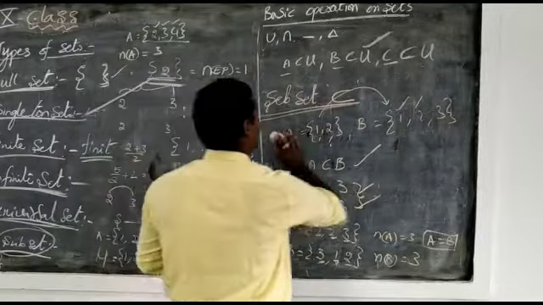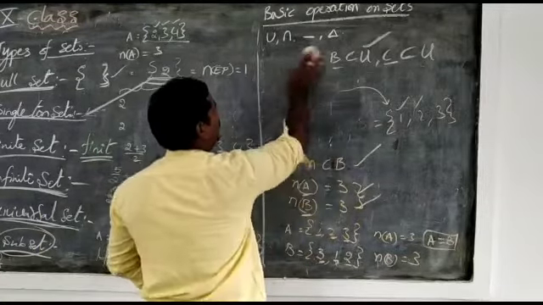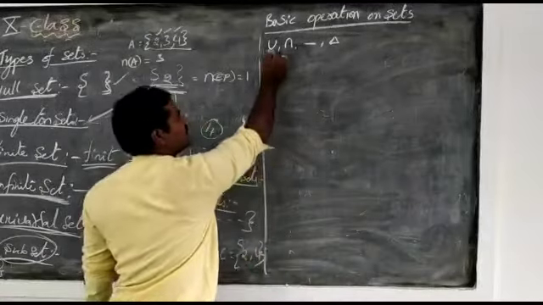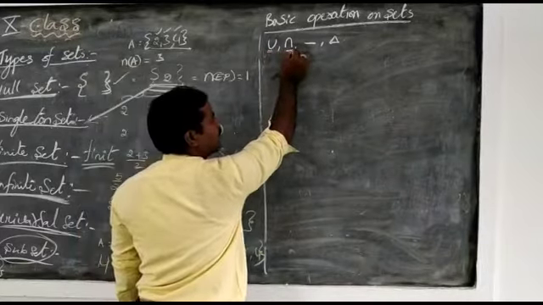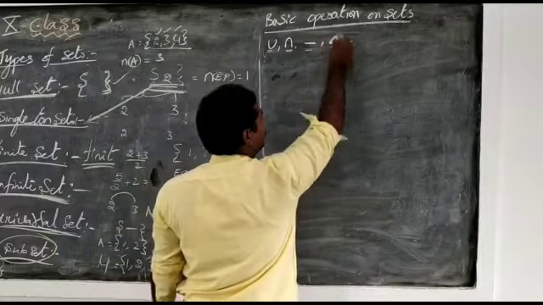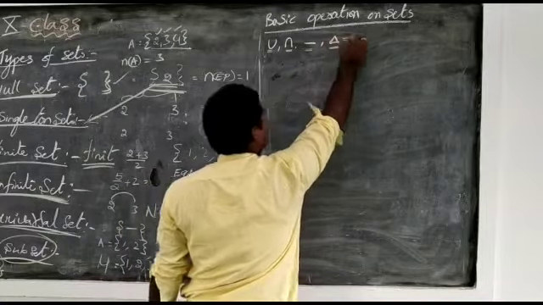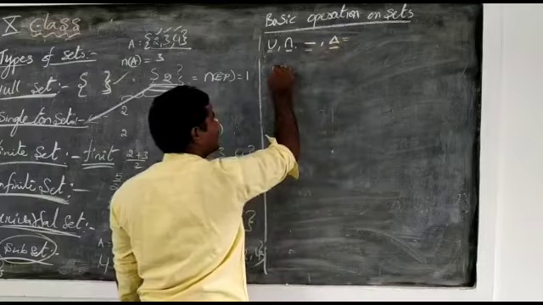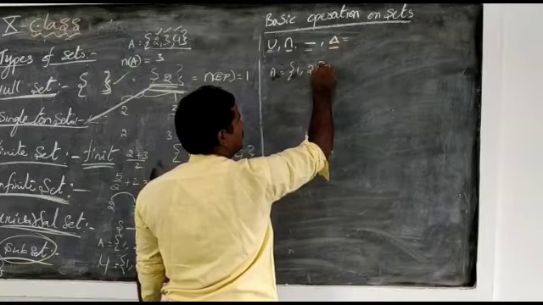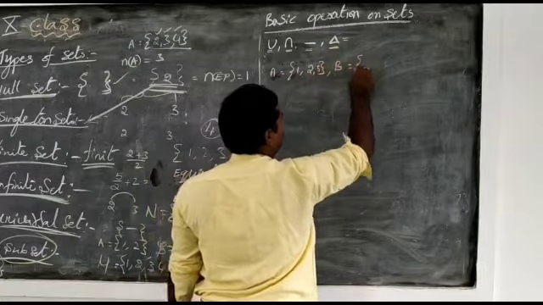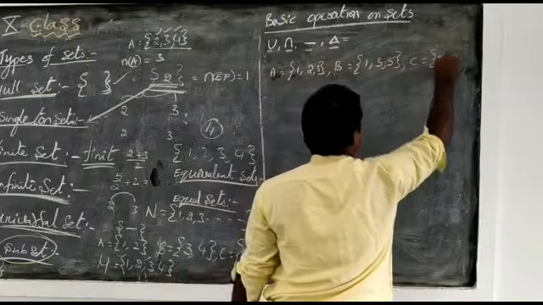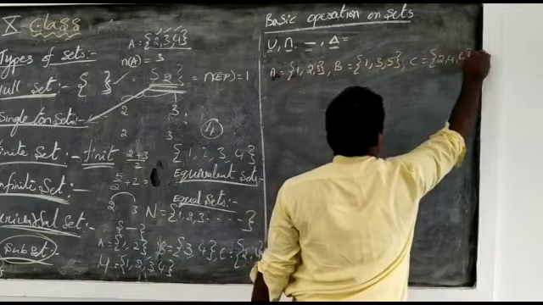Now we are going to the basic operations of sets. This is the symbol of union, this is the symbol of intersection, and this is the symbol of difference. Delta means symmetric difference. For example, I will take a set A equal to {1, 2, 3}, set B equal to the odd numbers {1, 3, 5}, and set C equal to the even numbers {2, 4, 6}.